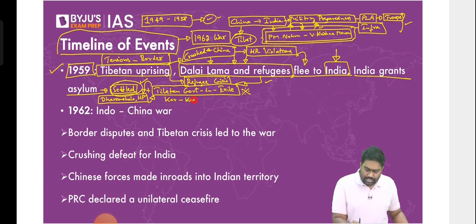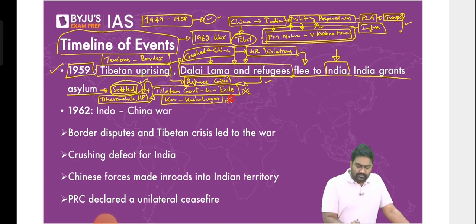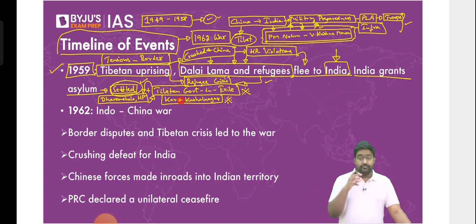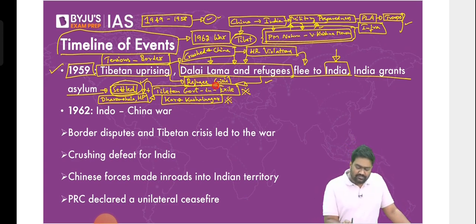Near Madikeri, there's a place called Kushalnagar between Mysore and Madikeri or Coorg. So there's a place called Kushalnagar where you find a large Tibetan settlement. So these are the two places where the refugees were settled. We took them as refugees and allowed a parallel government to function in exile.